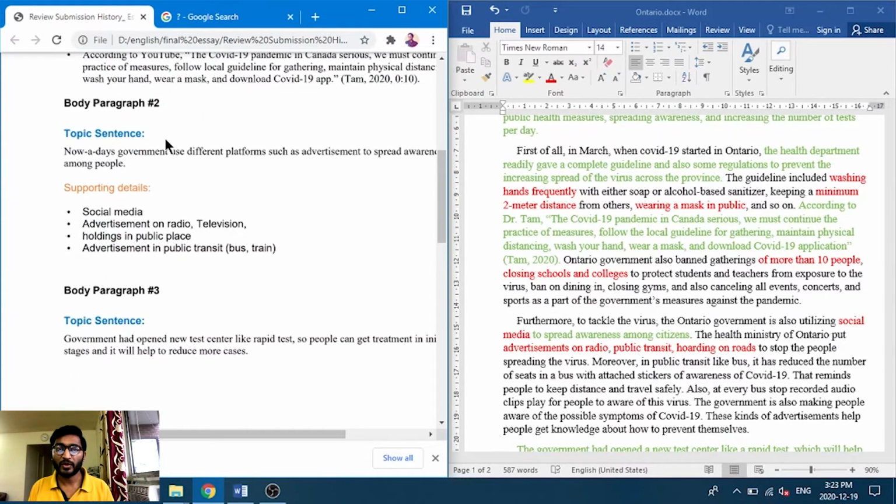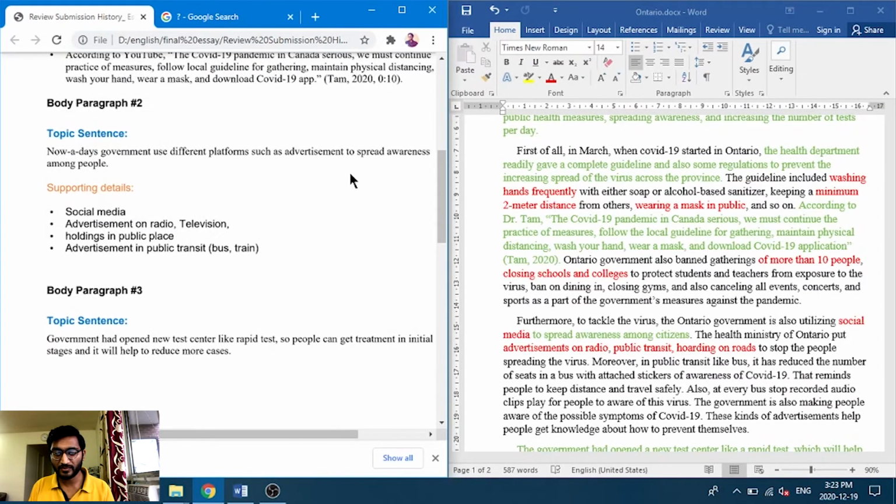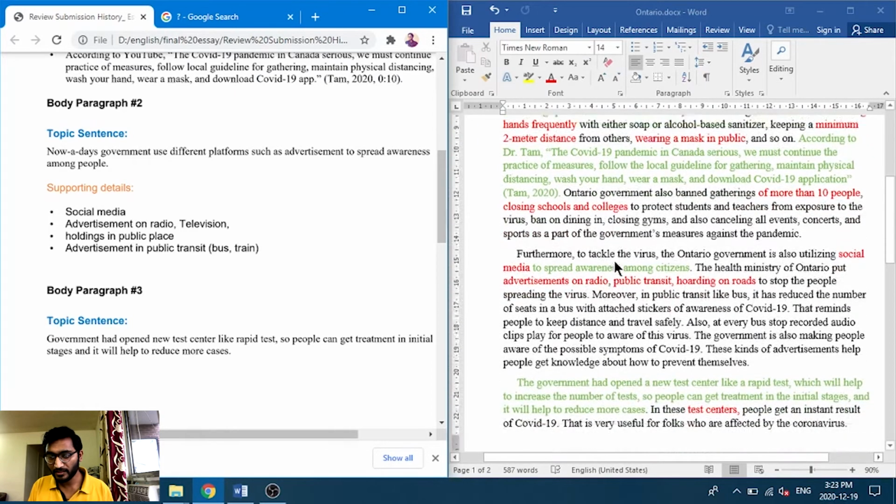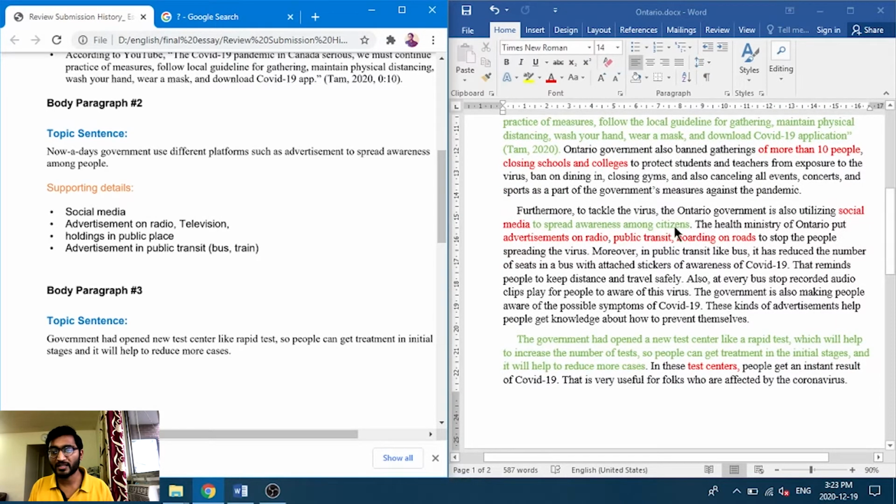Now next one is body paragraph 2. Nowadays the government uses different platforms such as advertisements to spread awareness among people. As you can see, spreading awareness among people, which I wrote in the introduction. So just write 4 to 5 points in your supporting details. Social media, advertising on radio, television, hoardings in public places, spelling is wrong, advertisement in public transit like bus and train. So as you can see here in the second paragraph, spreading awareness among citizens.